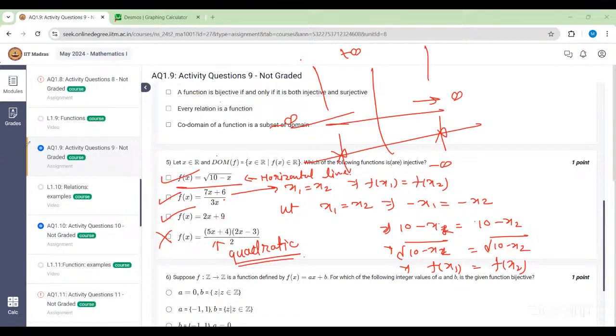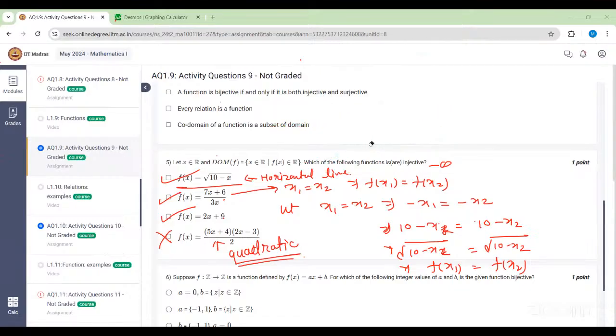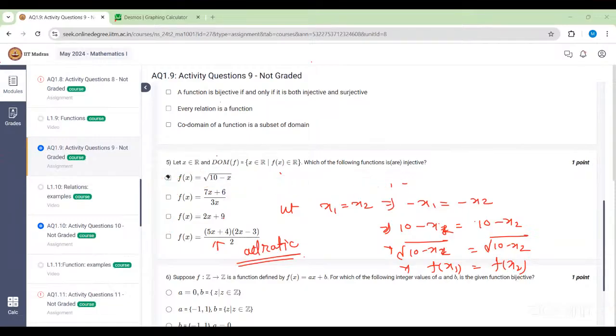So whenever you see an expression involving an even degree of x, where the largest degree of x is even, that means x square, x to the power 4, x to the power 6, that type of thing, then it's not a bijective function, because the root will be plus minus x, so x cannot be symmetrical. And for the constant function, it is always like that. Like in the second option, the constant function will always give us the same output for any input.